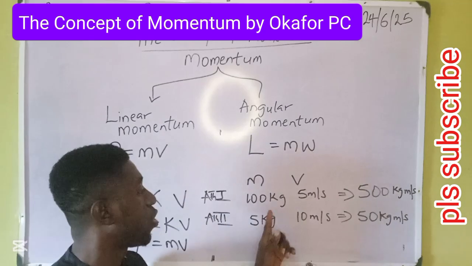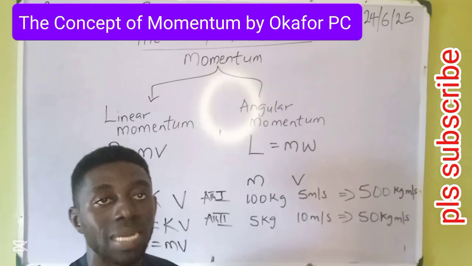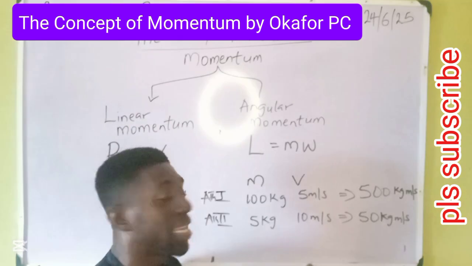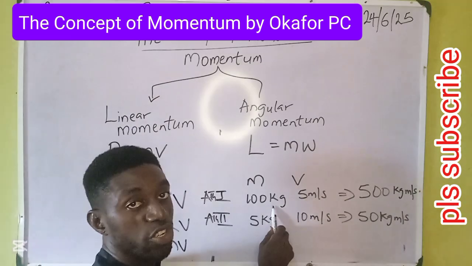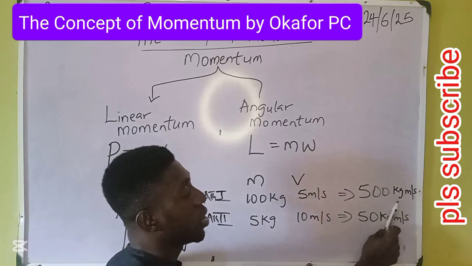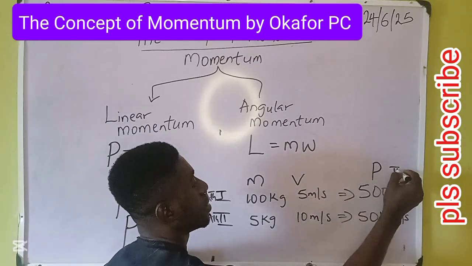Athlete 1 has a mass of 100 kg and a speed of 5 meters per second. Then athlete 1 will have a momentum of 100 times 5, 500. Let's get the units. The unit of mass is kg, and the unit of speed is meter per second. Therefore, momentum becomes kilogram meter per second. This is the momentum of the first athlete.